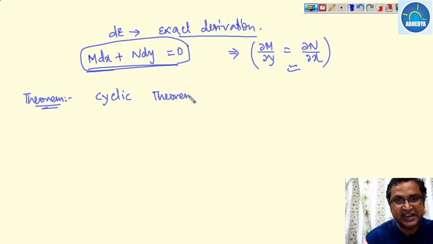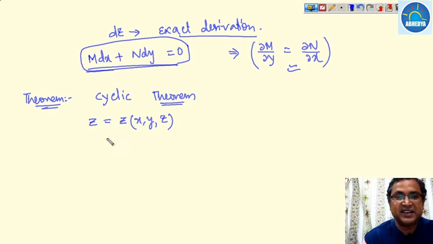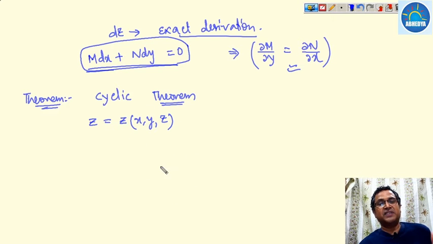What is this cyclic theorem? This cyclic theorem says that suppose there are three variables x, y and z, and z can be written as a function of x and y. Z is a function of x and y, y is a function of z and x, and x is a function of y and z, meaning all the variables are functions of the other variables.